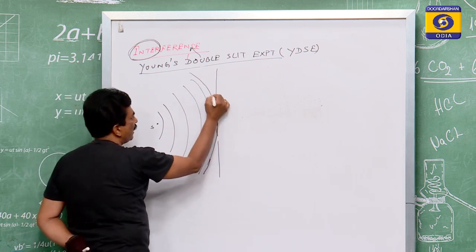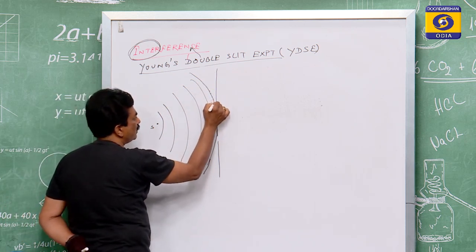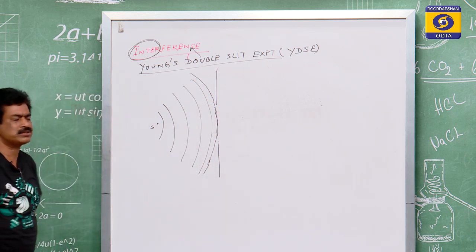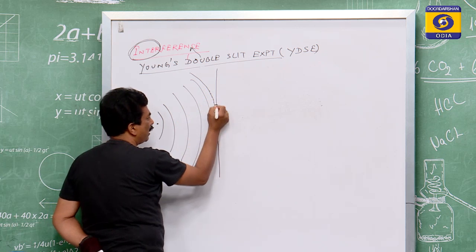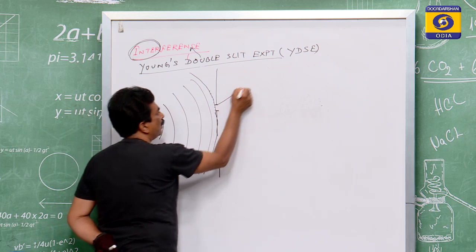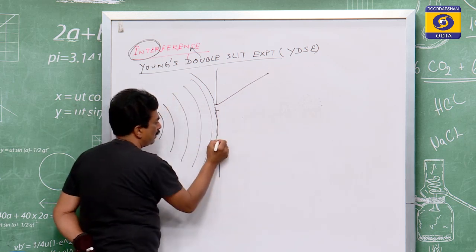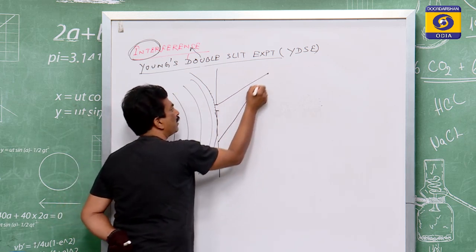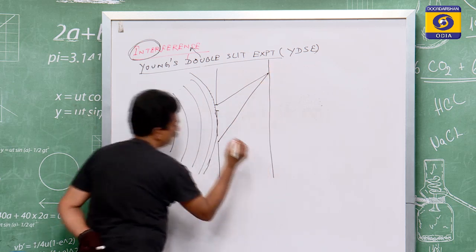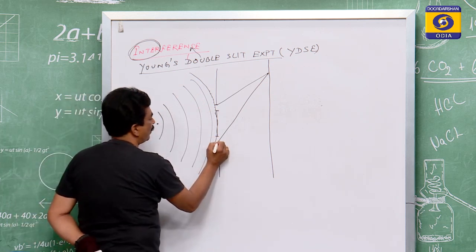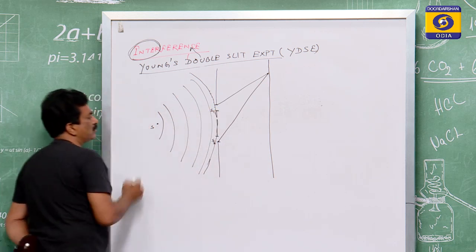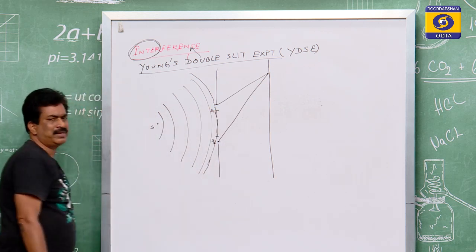When this light comes, according to the Huygens principle, every point of this light behaves as a source of disturbance. From here a ray comes, and from here another ray comes. Suppose this is the screen. This slit is S2, this slit is S1, and this is the primary source.